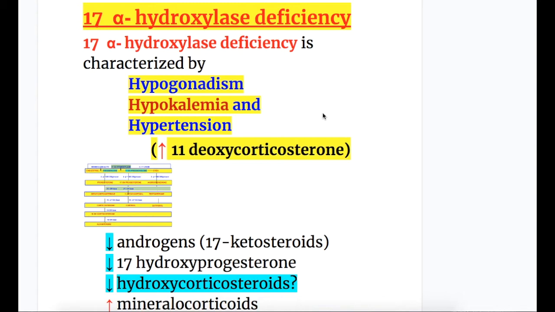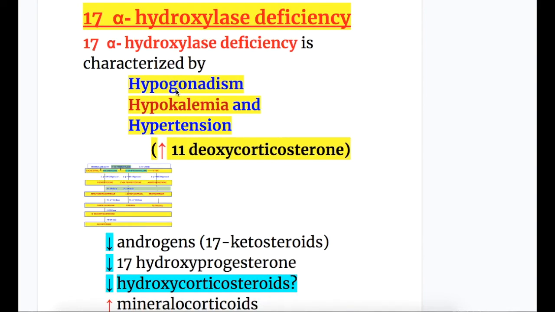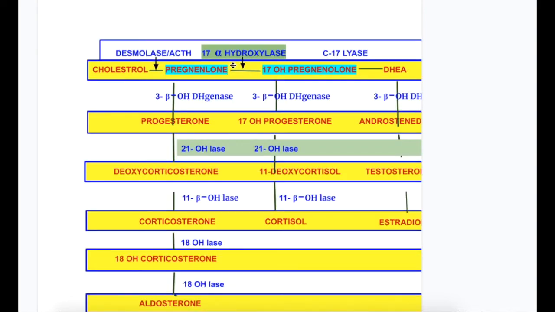17-alpha hydroxylase deficiency is characterized by hypogonadism, hypokalemia, and hypertension. Why hypertension? Due to increased deoxycorticosterone. And why is there hypogonadism? Let's discuss it here. This is the point where the 17-alpha hydroxylase enzyme acts and converts pregnenolone to 17-hydroxypregnenolone, that is converted to DHEA and androstenedione. A deficiency in this enzyme stops the formation of DHEA and androstenedione, that causes hypogonadism.